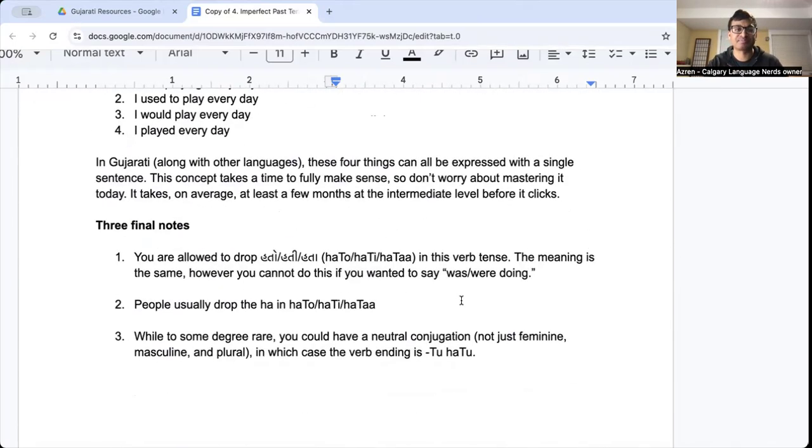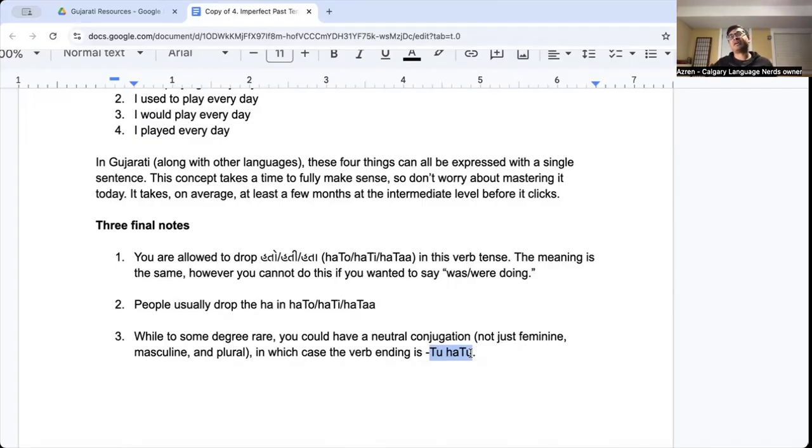And lastly, it is to some degree rare. It's not ridiculously rare, but maybe a little bit rare. You could have a neutral conjugation as well, so not just masculine, feminine, or plural. And if that were to happen, it'd be ramtutu. I'll give you one example. Let's say a puppy is playing. A puppy is my go-to example for this. The word for puppy is galuriu. Galuriu is a neutral noun in Gujarati. And so if a puppy were playing, galuriu ramtutu, ramtu hatu.